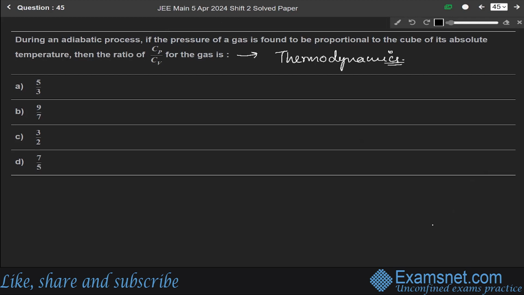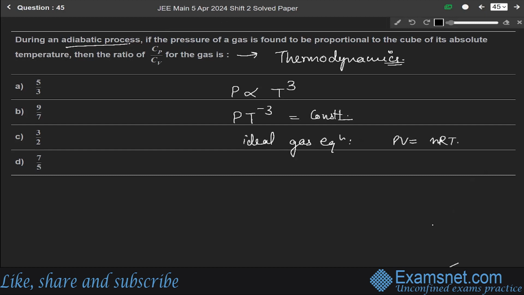For an adiabatic process, pressure P is directly proportional to the cube of the temperature, so we can write P T to the power minus 3 equals some constant term. From the ideal gas equation PV equals nRT, we can write PV over T equals nR.